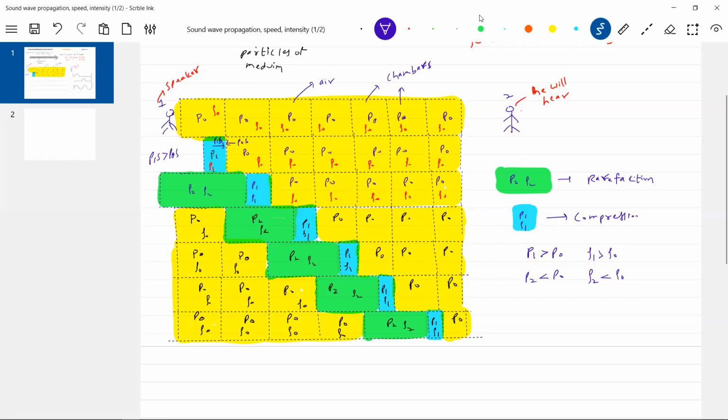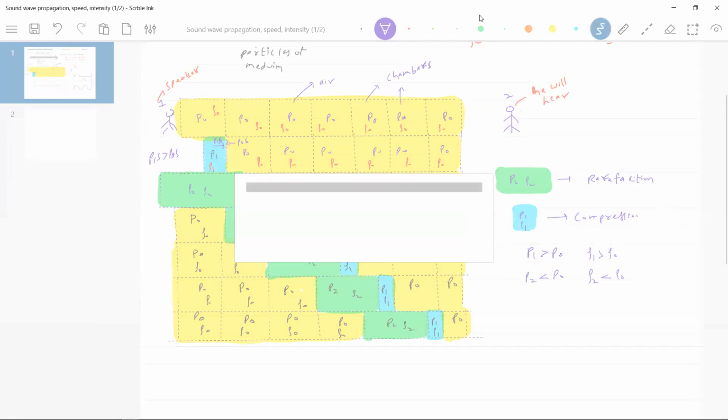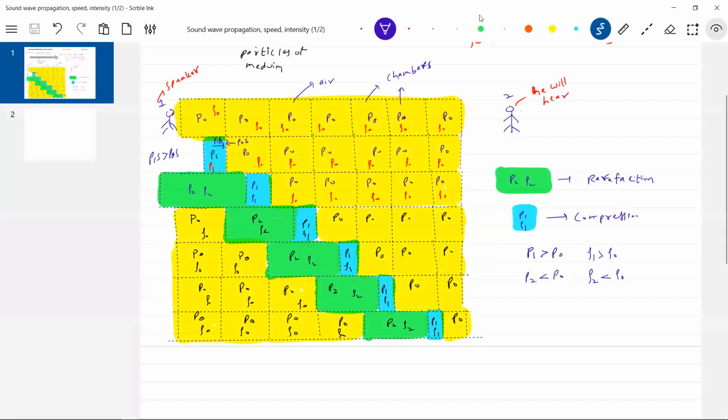If the pressure is greater than the mean atmospheric pressure, then it is said to be compression. If the pressure in a chamber is less than the mean atmospheric pressure, then it is said to be rarefaction. Okay, are you able to understand rarefaction? That particular condition is called rarefaction here. And if the volume of the chamber is more than the initial volume, then it is rarefaction. If the volume of the chamber is less than the initial at equilibrium condition, then it is said to be compression.